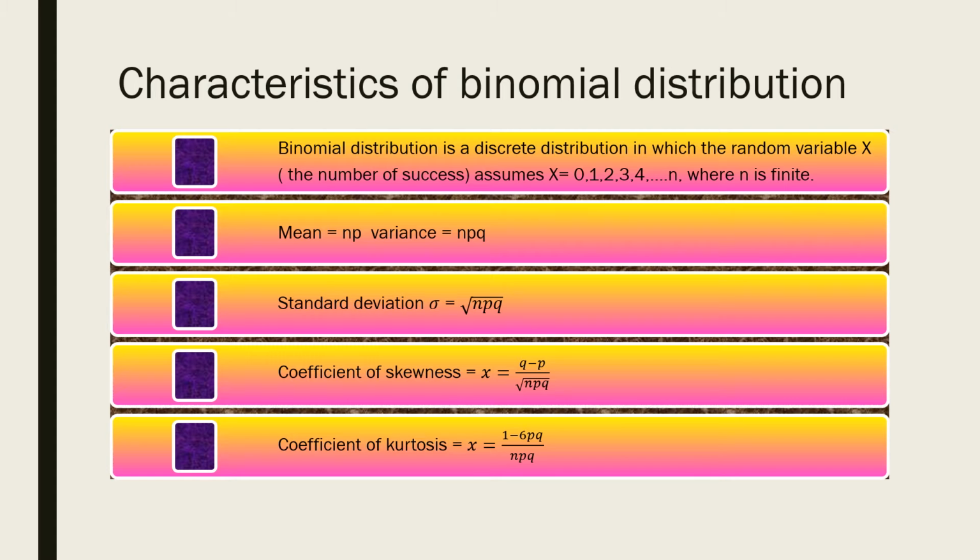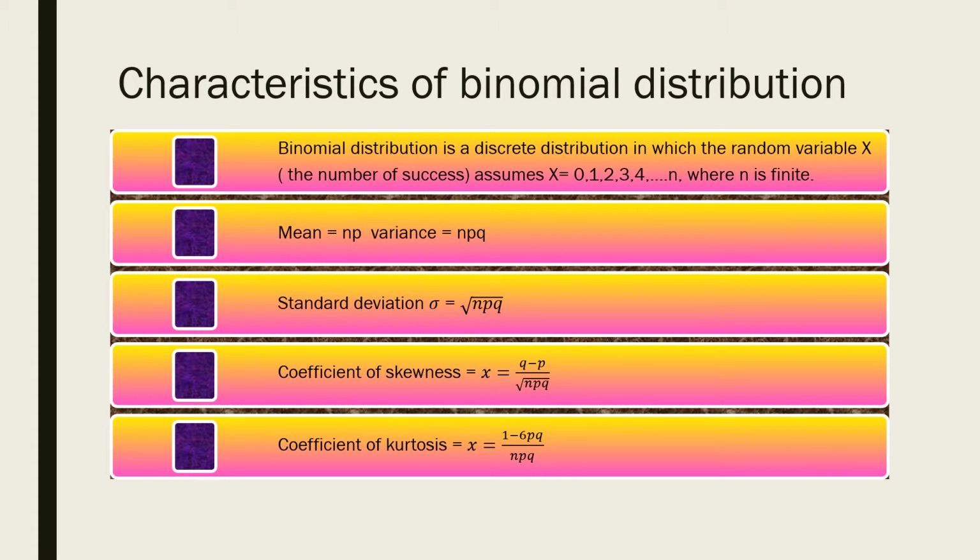Characteristics of binomial distribution. Binomial distribution is a discrete distribution in which the random variable x represents the number of successes. Assume x is equal to 0, 1, 2, 3, up to n, where n is finite in the binomial distribution. Mean is equal to np. Variance is equal to npq. Standard deviation is equal to root of npq.